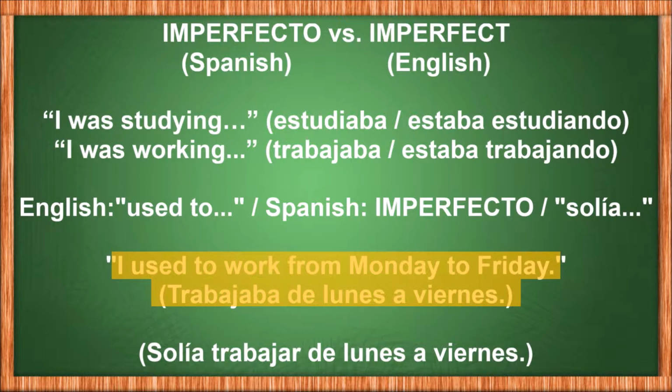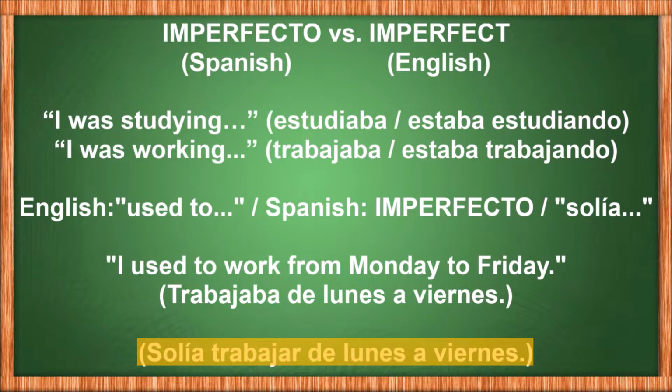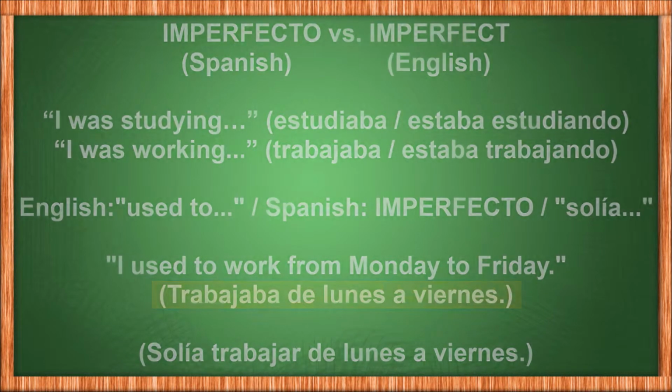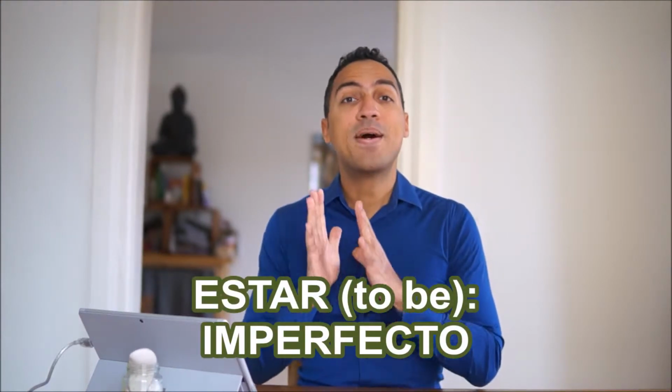And again, in Spanish, there is also a way to literally say "used to." I could also say solía trabajar de lunes a viernes. But that's a subject for a different video, since today we'll focus on how to express these things with the imperfecto in Spanish. So first we'll conjugate the verb estar in imperfecto.